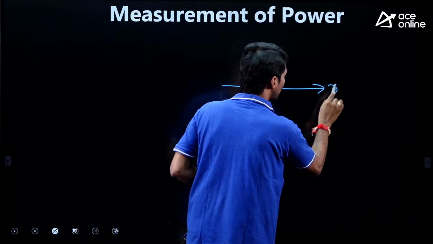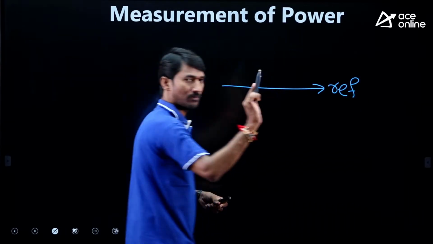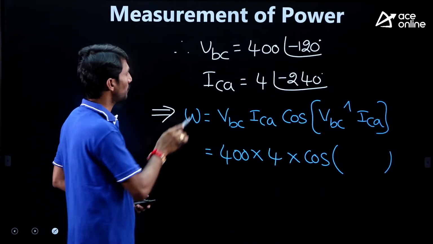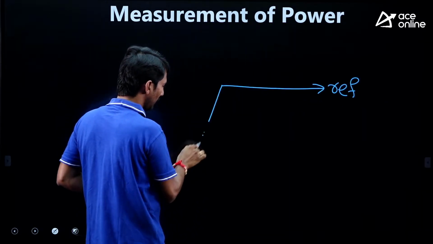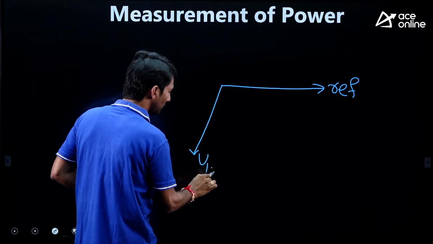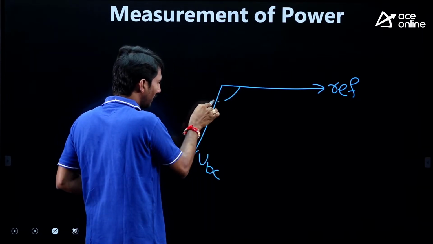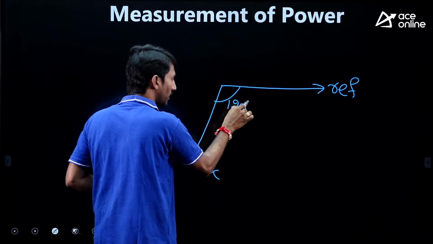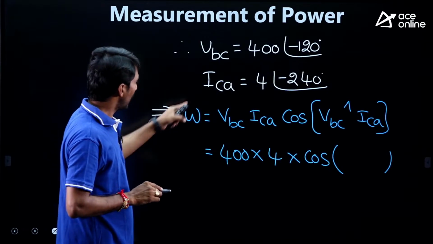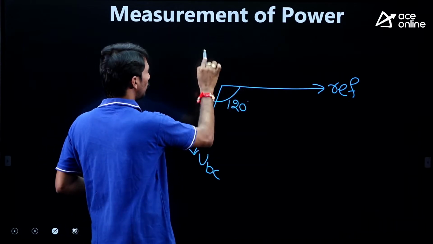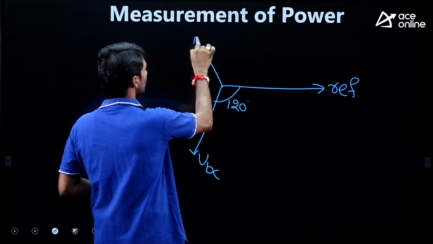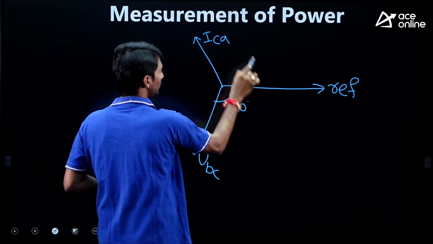This is the reference vector, for example. VBC is at minus 120. So this is VBC, right? Minus 120 means lagging. After that, ICA is at minus 240, lagging by 240. This will be ICA.